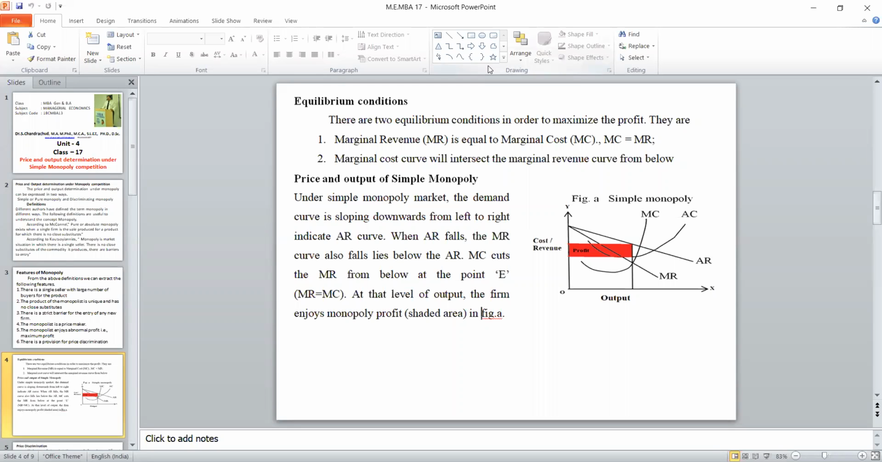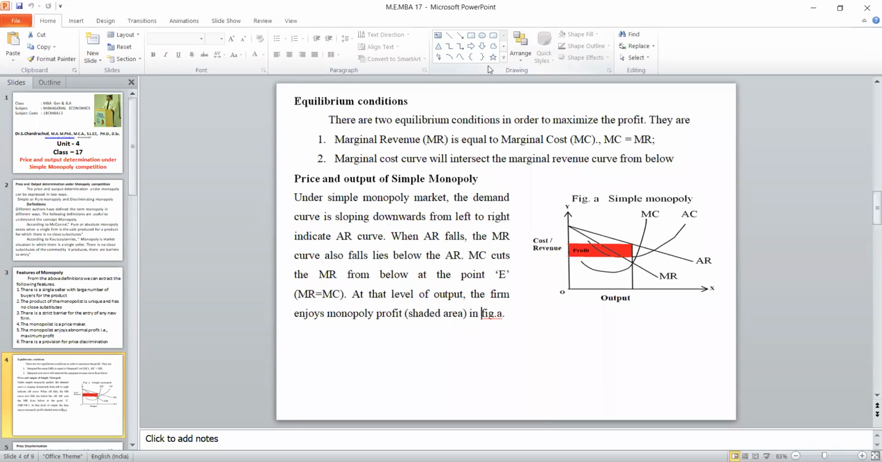The 2 conditions are: number 1, MR equal to MC. The marginal revenue curve is equal to the marginal cost curve. At that point only equilibrium will exist. The second one is MC cuts MR from below. That is, the marginal cost curve will intersect the marginal revenue curve from below. Then only the profit will be maximized.